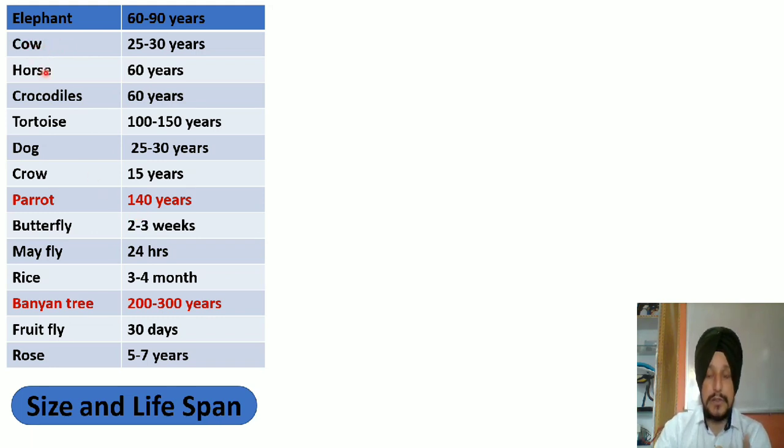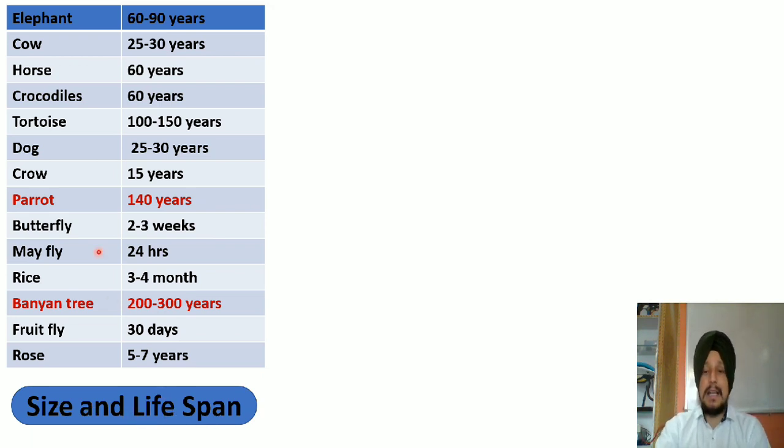Cow and horse both are approximately of the same size. Cow has a lifespan of 25 to 30 years, whereas a horse has a lifespan of 60 years. So these differences in the lifespan indicate no relationship between the size as well as the lifespan of the organism.